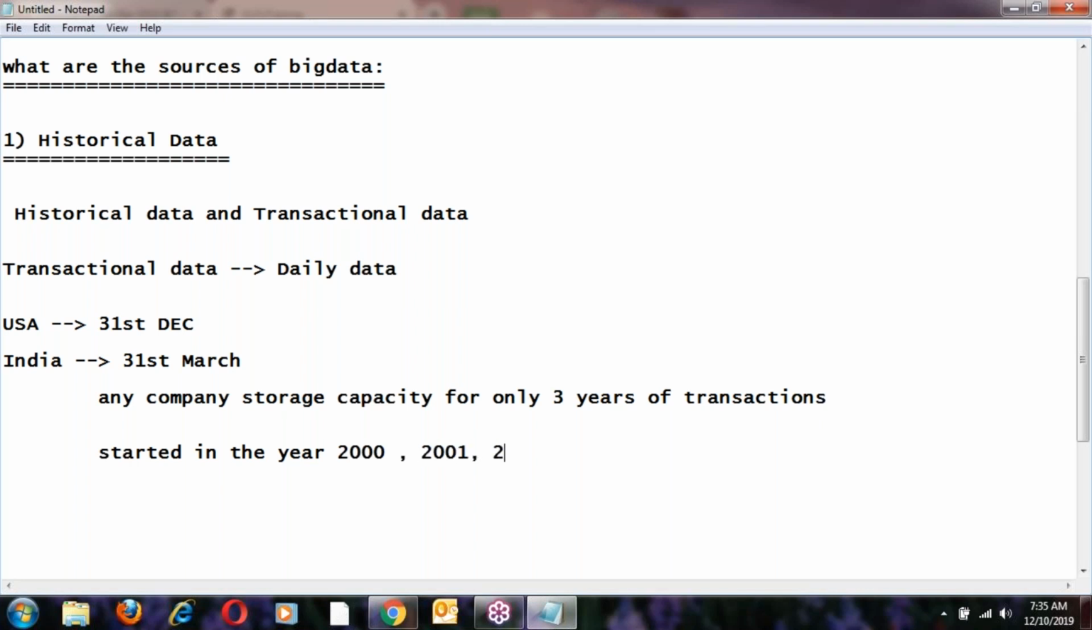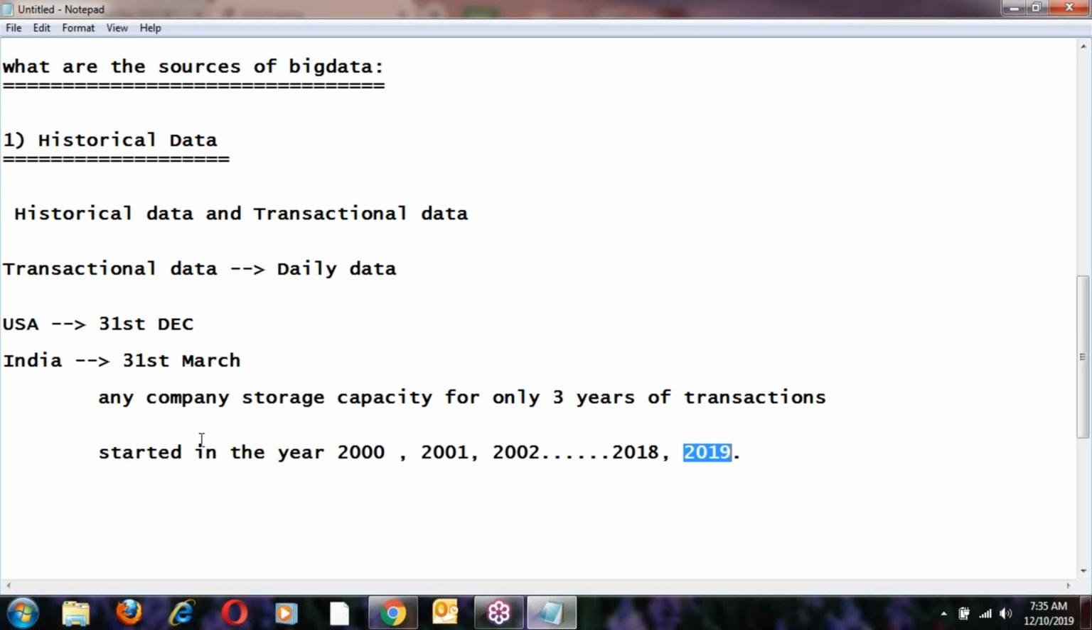Next 2001, next 2002, like this 2003, 4, 5, 6, 7, 8, 9, 2010, 2011, 2012, up to 2019. Of course, 2019, 31st December, is the closing of 2019 data. So up to 2018 is historical data. The current running data is 2019, with the year closing on 31st December.